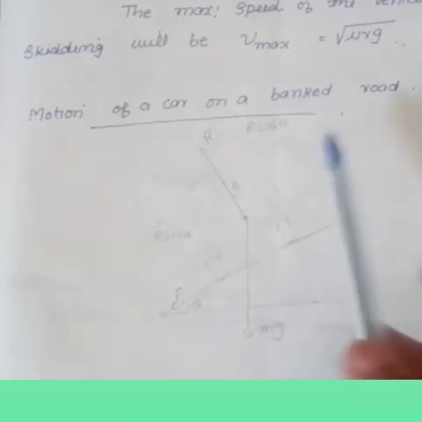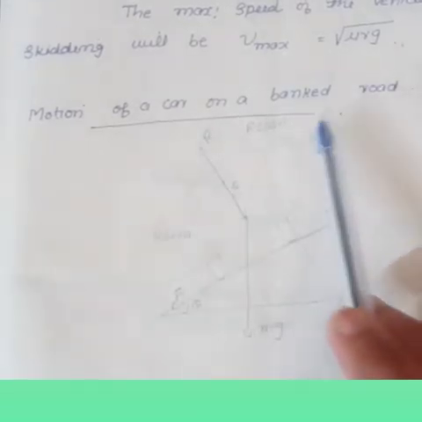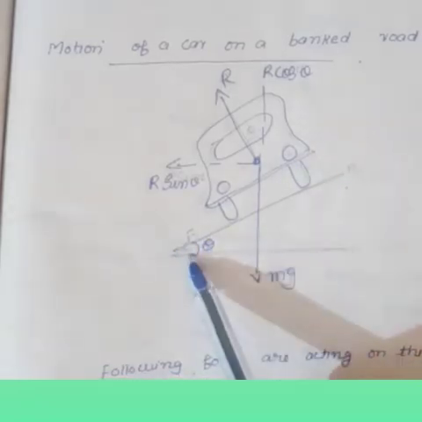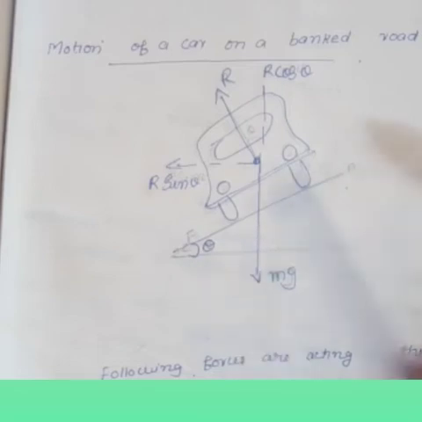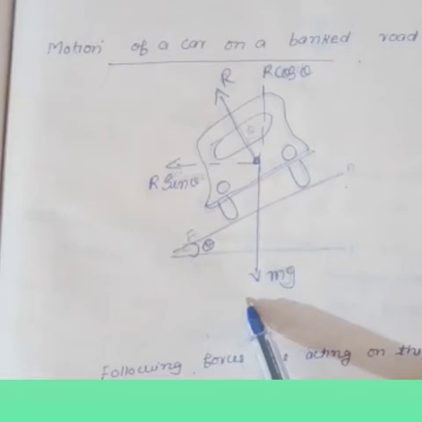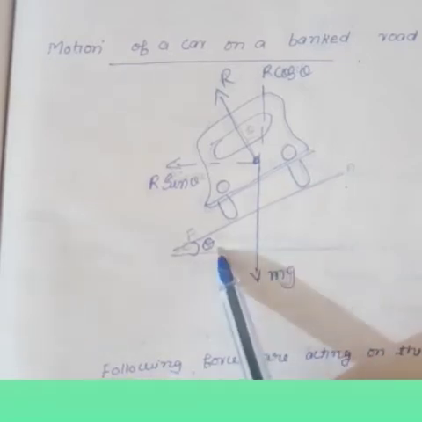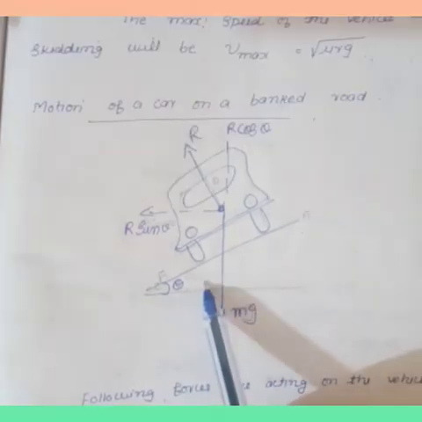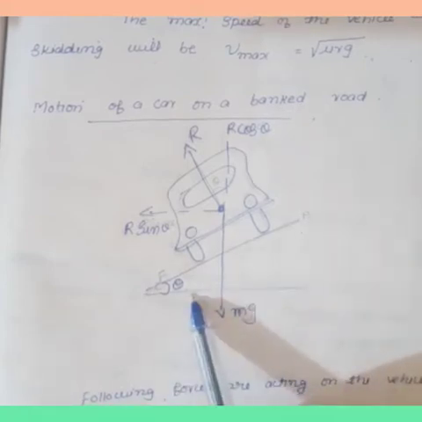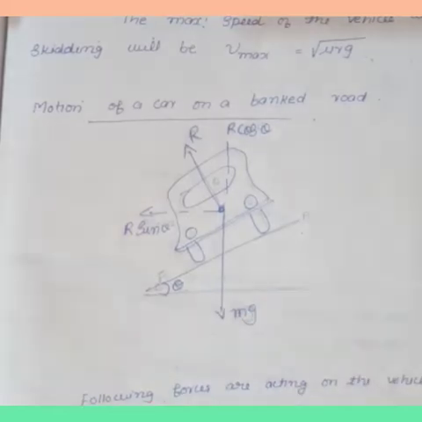The next one we have to discuss is the motion of a car on a banked road. What do you mean by a banked road? Banking of a curved road is the system of raising the outer edge of a curved road above its inner edge. We call this the banking of a curved road, and this angle we call the angle of banking. The angle through which the outer edge of the curved road is raised above the inner edge is called the angle of banking.